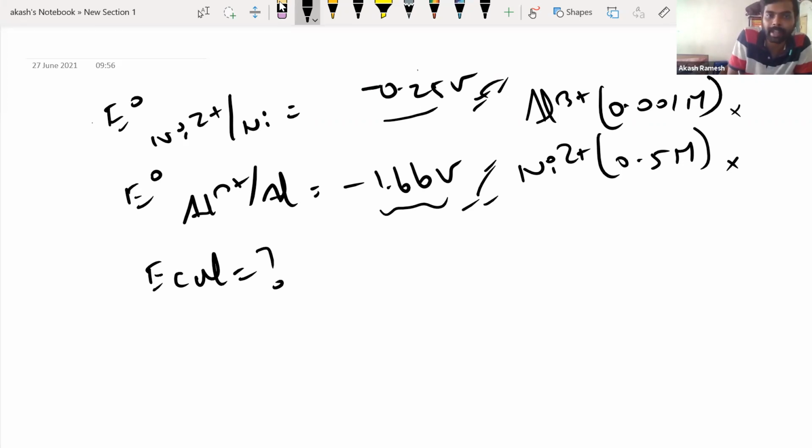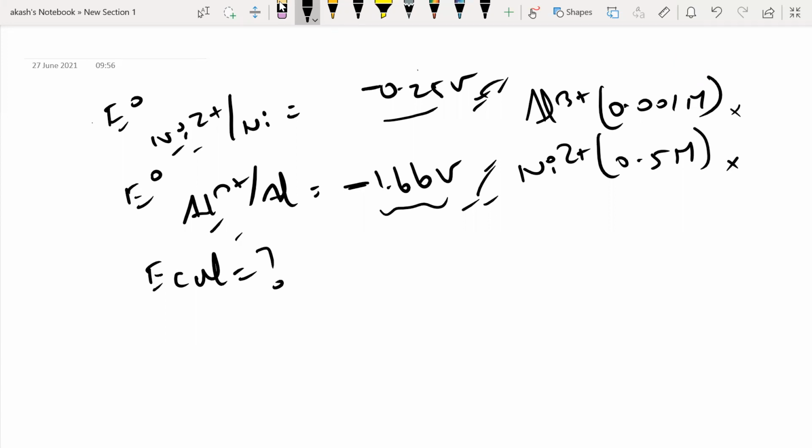If I have a negative value, that means both aluminum and nickel have a natural tendency to undergo oxidation or reduction?